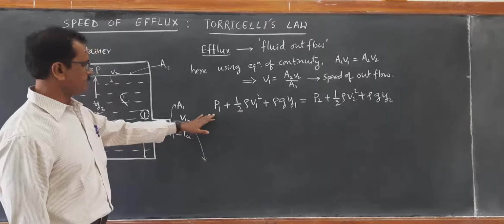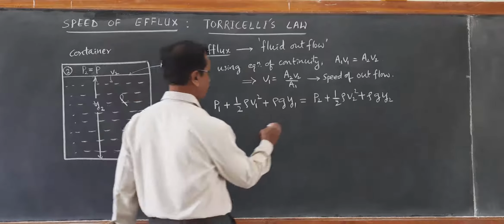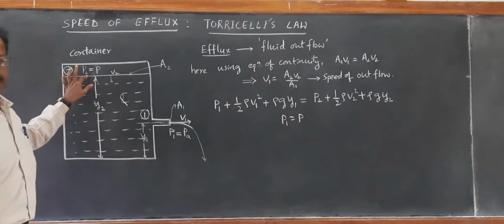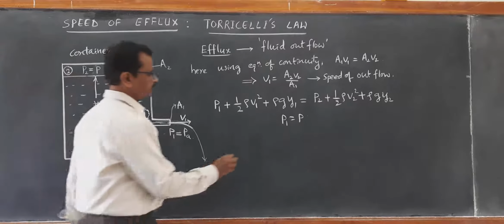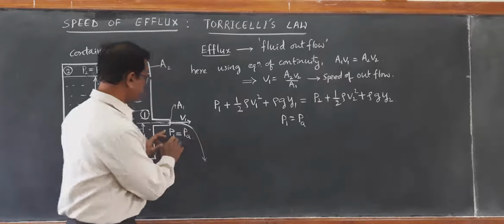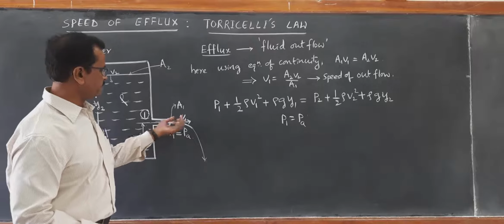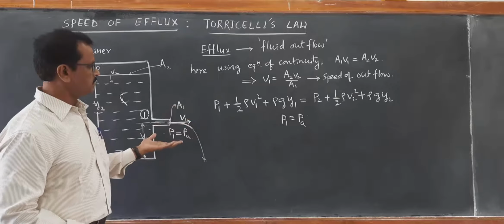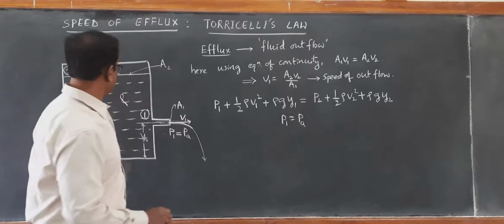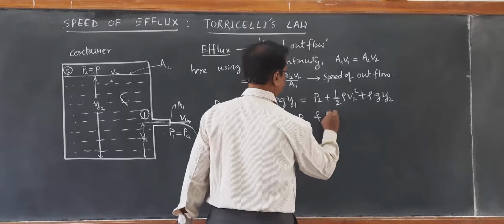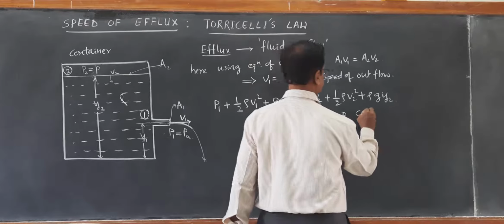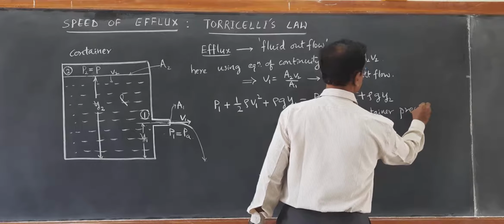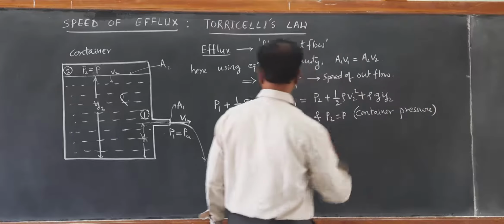Now substitute the values of P1 and P2. P1 is taken as atmospheric pressure, not container pressure. That is, this opening is towards the open area, the atmosphere. Therefore, P1 is equal to PA and P2 is equal to P, the container pressure.